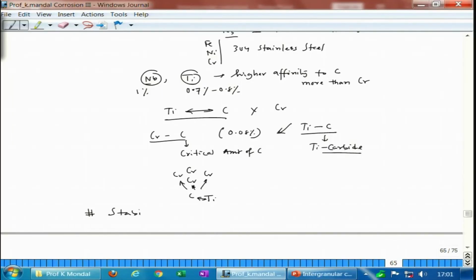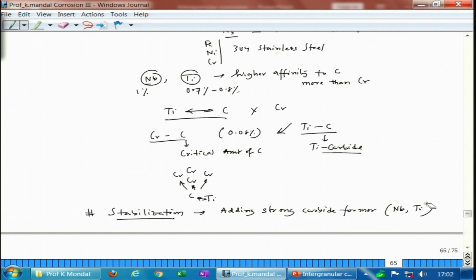This particular process of making the steel resistant to sensitization, we call stabilization. So, stabilization is basically adding a strong carbide former like niobium or titanium, which will take care of the carbon and not allow any carbon availability for the